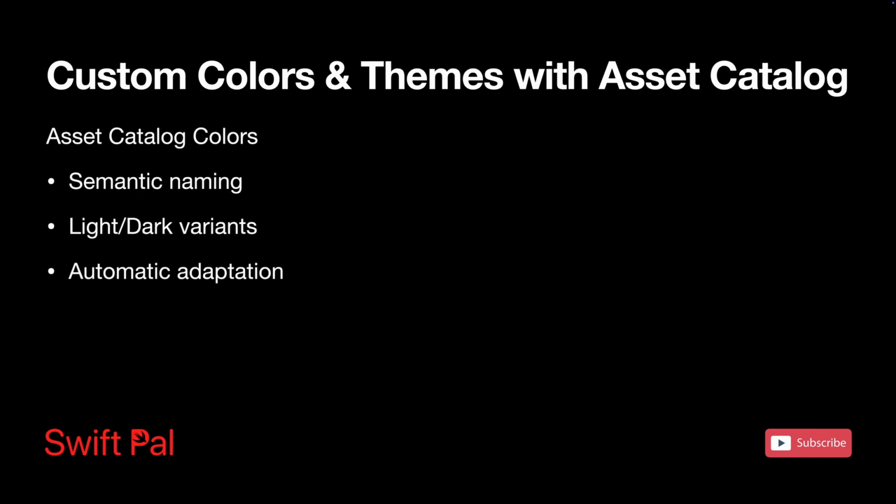Asset catalogs are honestly amazing for this stuff. They make color management super easy and they basically solve dark mode for you before you even realize you had a problem. So asset catalogs are basically Apple's way of saying, hey, we figured out how to make this not suck. They handle light mode and dark mode automatically and work with both SwiftUI and UIKit. Here's what you do.